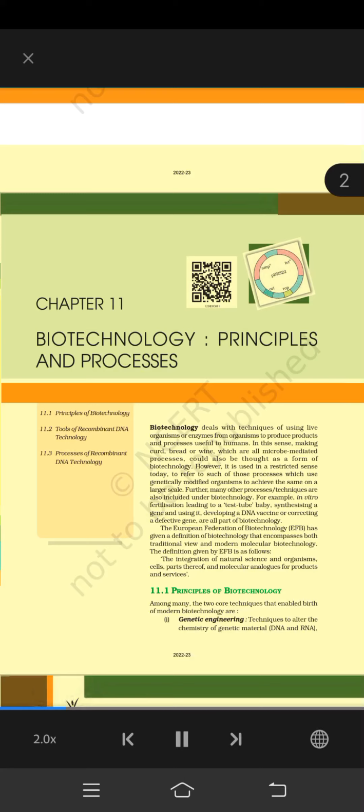Chapter 11, Biotechnology, Principles and Processes. 11.1 Principles of biotechnology. 11.2 Tools of recombinant DNA technology. 11.3 Processes of recombinant DNA technology.